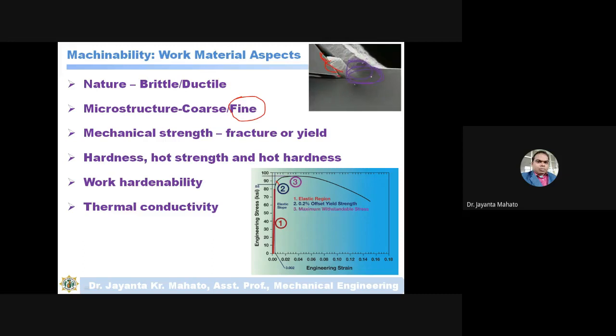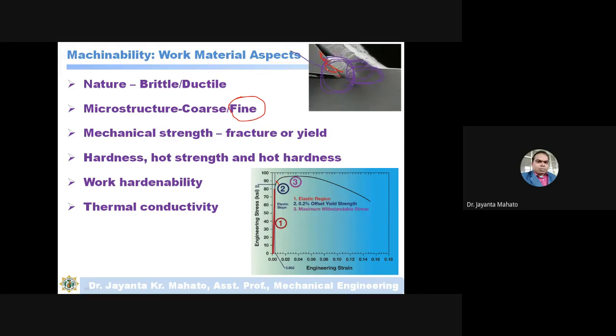So conduct means the material can quickly transfer the heat from the cutting zone to the non-cutting zone. Suppose here the heat generates, actually on this the heat generation will be more because it is in the contact zone. Okay, in this contact zone, if the material has a more thermal conductivity then this heat will transfer from this zone to the end of the tool.